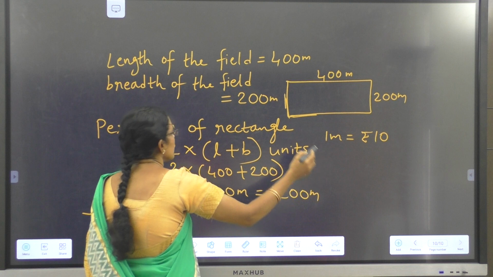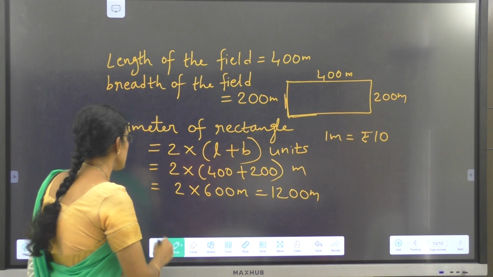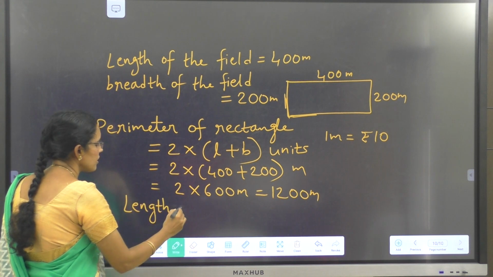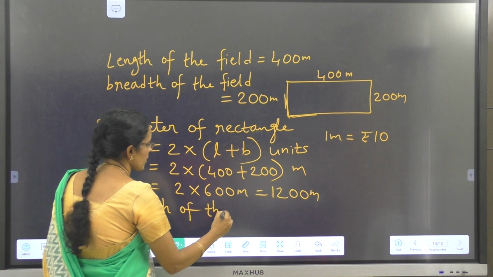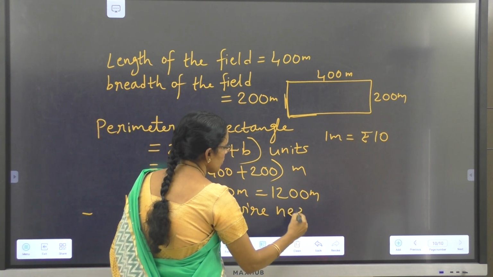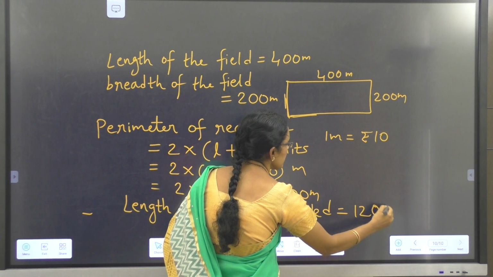The perimeter of this rectangular field is 1200 meters. So the length of the wire needed is 1200 meters.